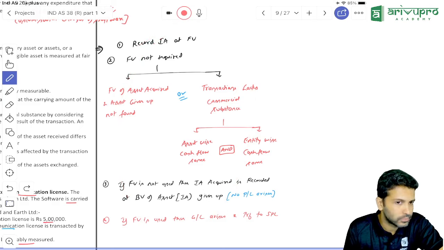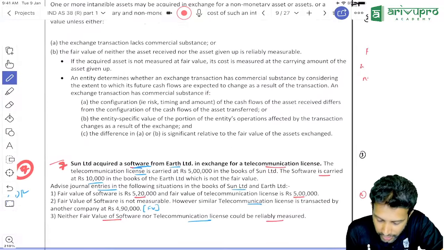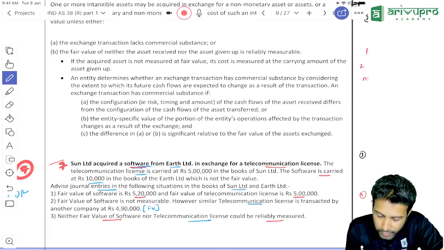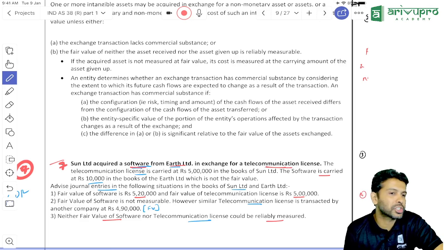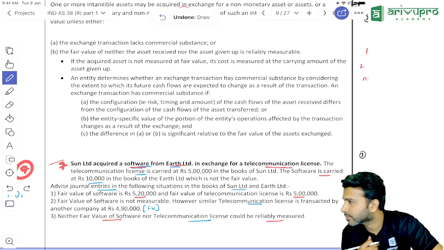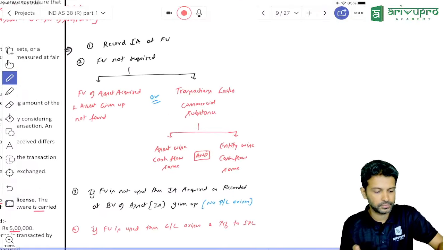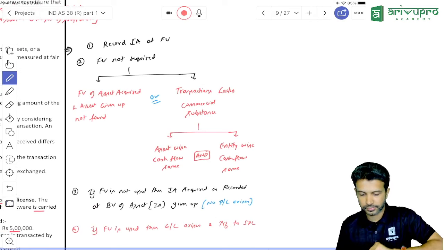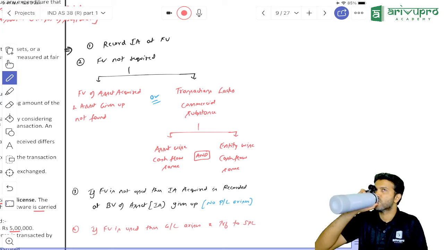Done. Next question, can we see? Okay. Question number 7. Let's review this question. Sun Limited acquired a software from Earth in exchange for a telecommunication license. So from Sun's perspective, if you are analyzing, you will take a note. It's same as IND AS 16, no change there.